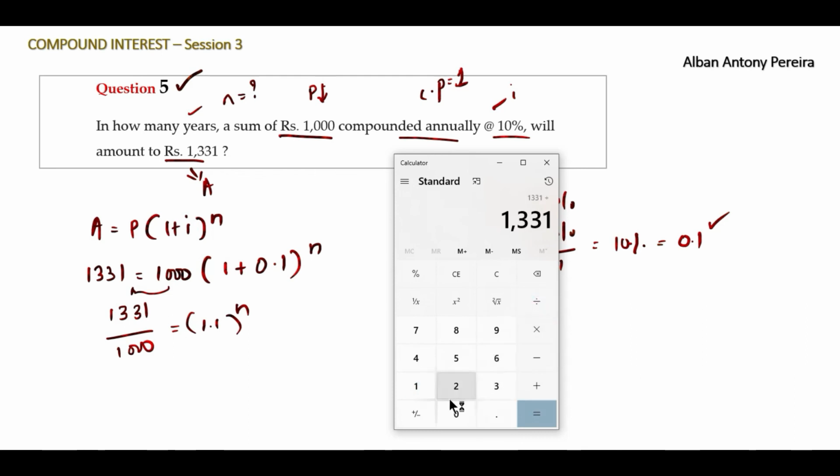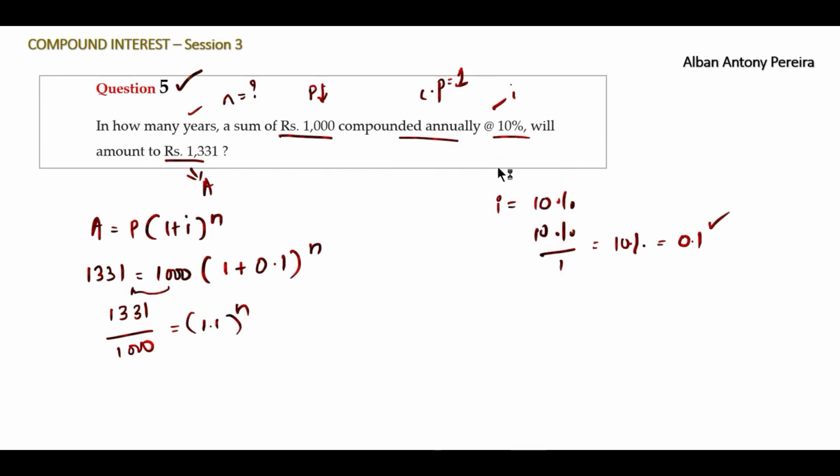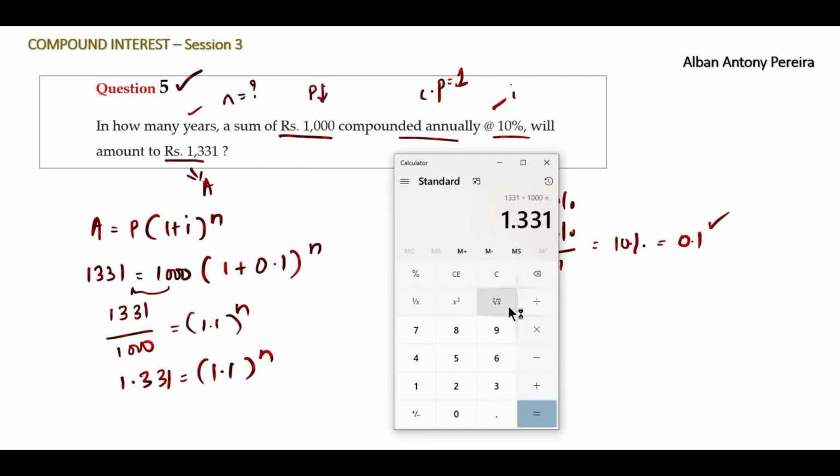1331 divided by 1000, and your answer will be 1.331. 1.331 is equal to 1.1 to the power n. Once again, let's open the calculator. Just by the trial and error method, click on 1.1, multiply it with 1.1 again, and you get 1.21. Multiply it with 1.1 once more and you get 1.331. That means if you multiply 1.1 three times, you get 1.331.